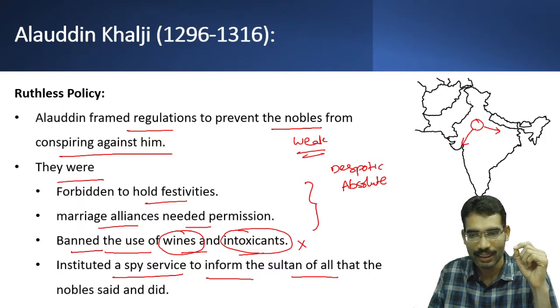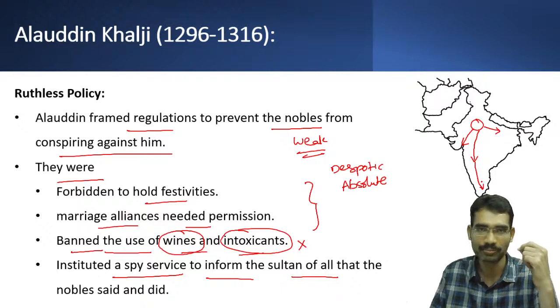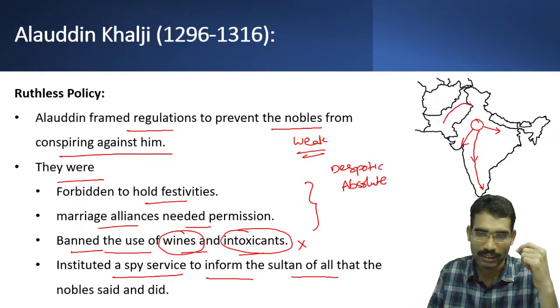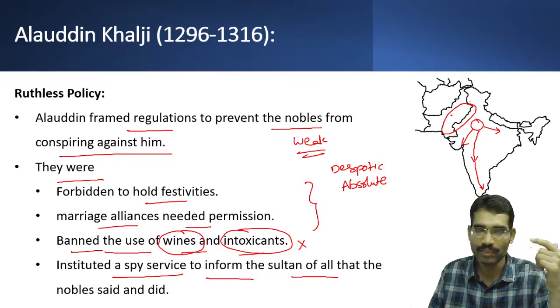He expanded the Delhi Sultanate to the Gujarat area, and he even raided the Yadava kingdom, the Kakatiya kingdom of Warangal, and Dwarasamudra, part of the Hoysala kingdom, and his forces reached till Madurai. And he also successfully handled the Mongol threat because of these policies.